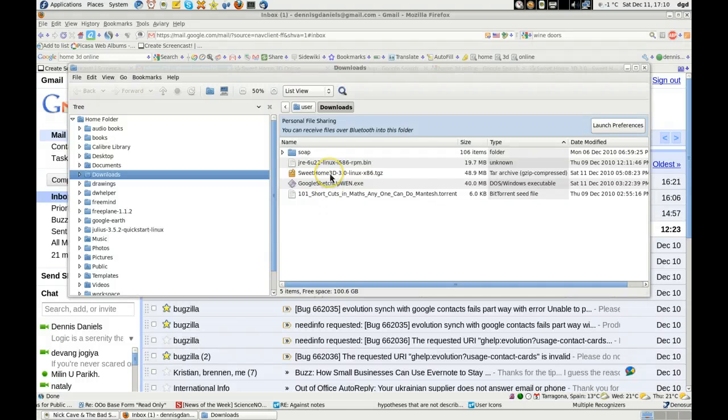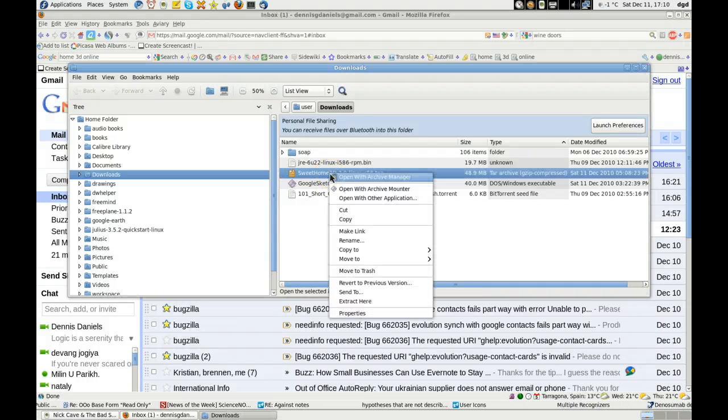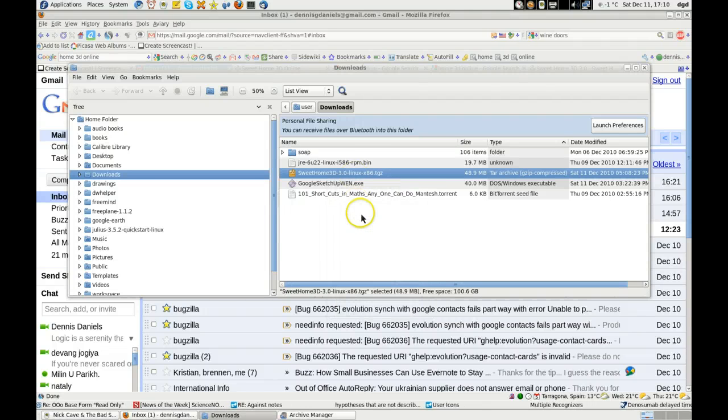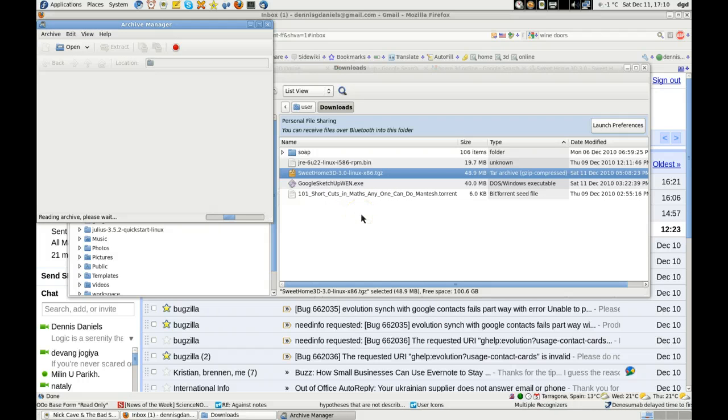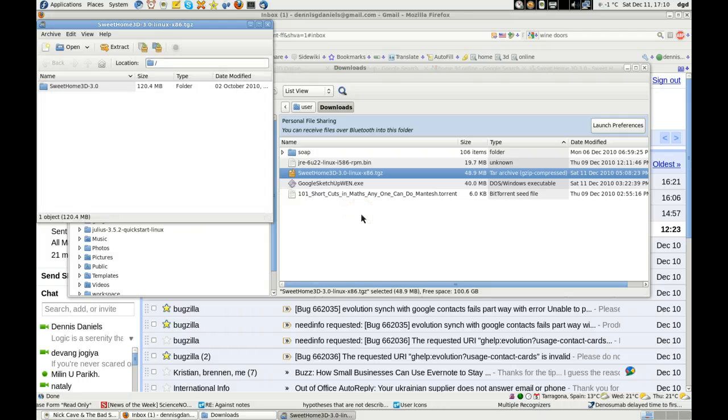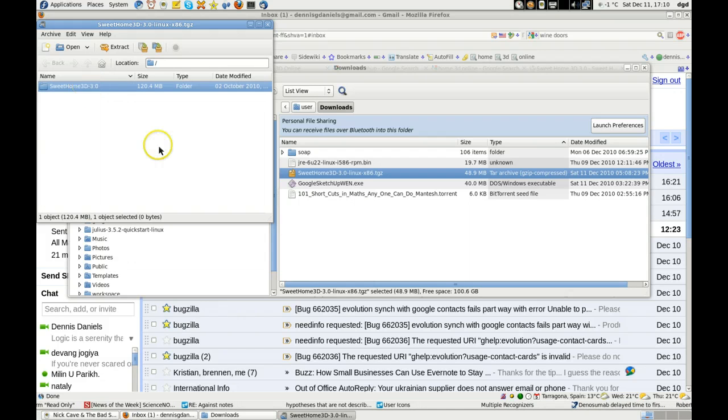Greetings, Dennis Daniels here. We're going to try to get sweethome3d installed, and we're going to open it with the Archive Manager. The default Fedora 14 tar.gz archive.